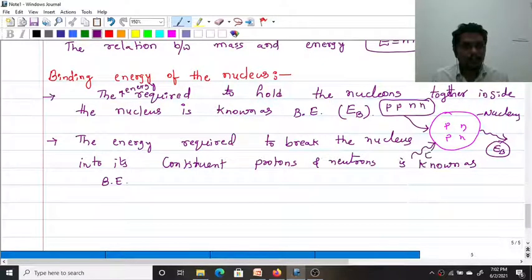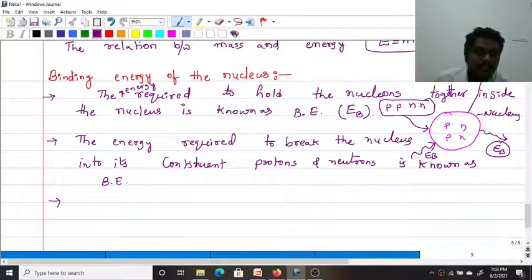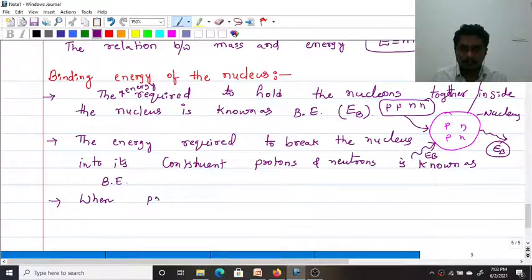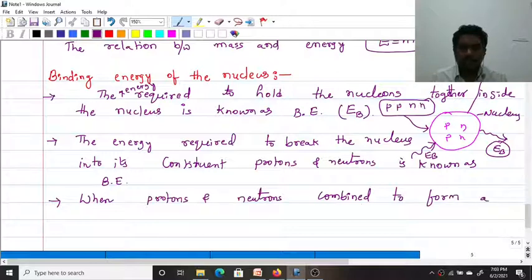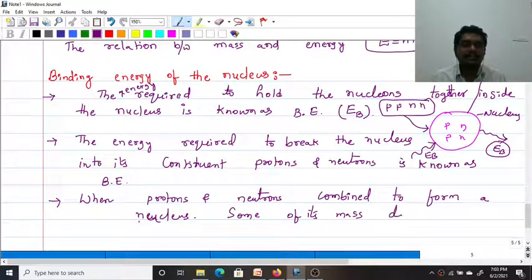If you supply the same amount of binding energy, you will get 2 protons and 2 neutrons back. So what happens when individual protons and neutrons combine together to form a nucleus? Some of its mass disappears.